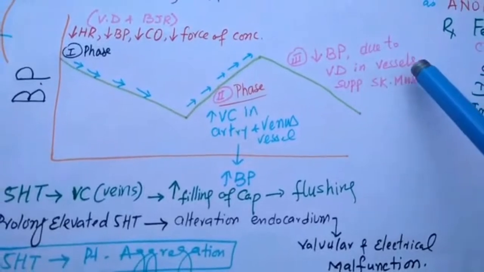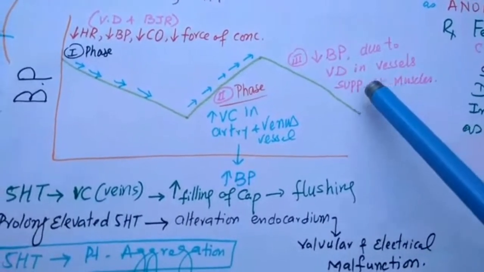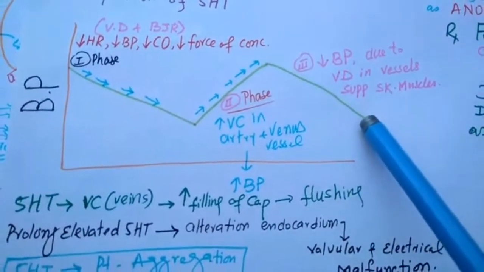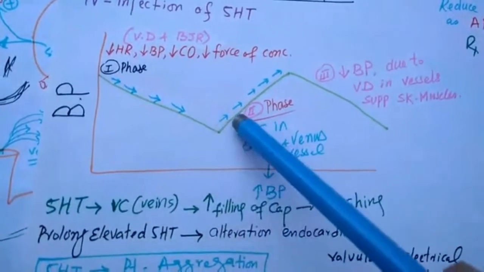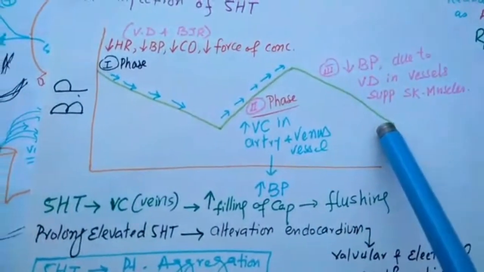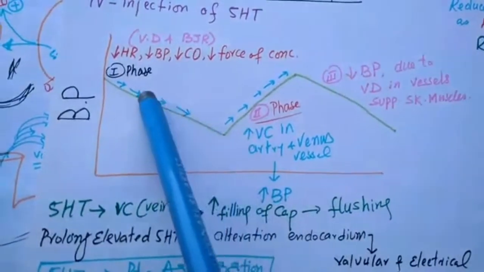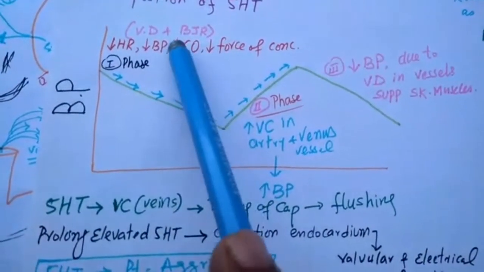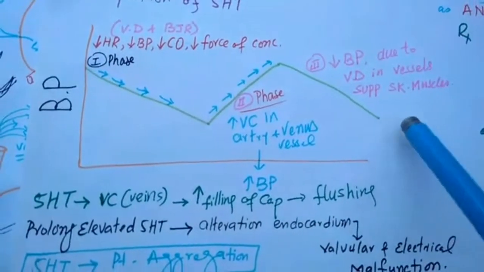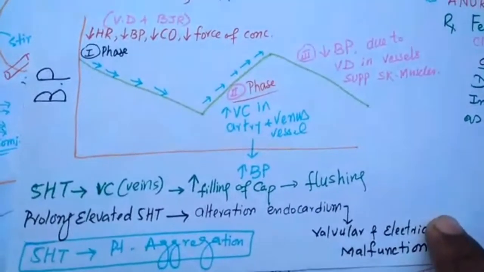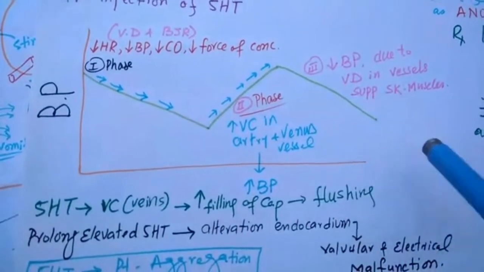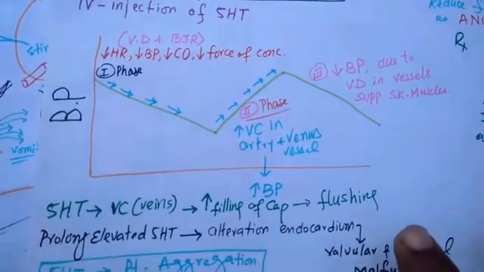So in the vessels which supply blood to the skeletal muscle, there is vasodilation, so there is again a decline of blood pressure. First phase, decline of blood pressure; second phase, shoot up of blood pressure; and third phase, again decline of blood pressure. The first phase decline in blood pressure is due to BJR reflex, and the third is due to vasodilation in vessels which supply blood to the skeletal muscles.